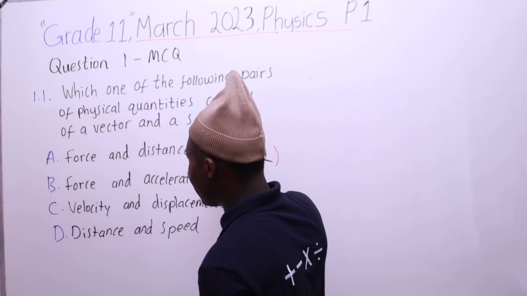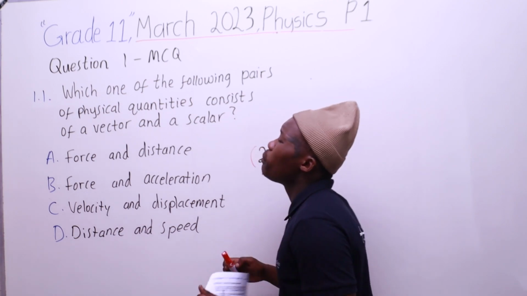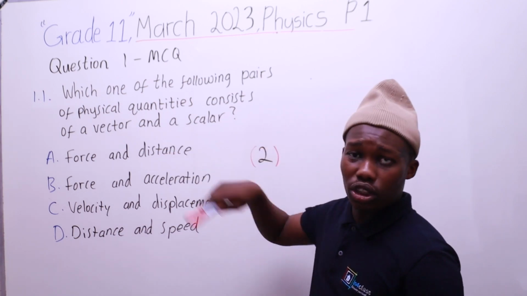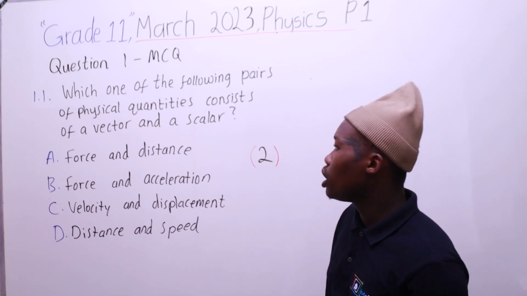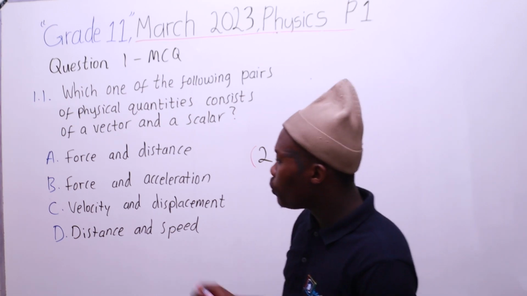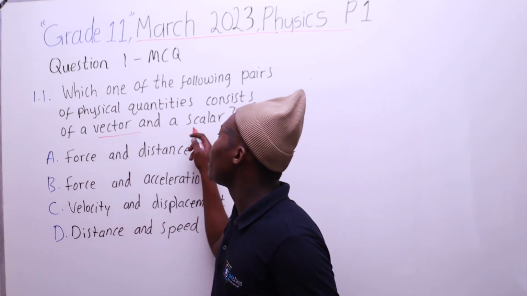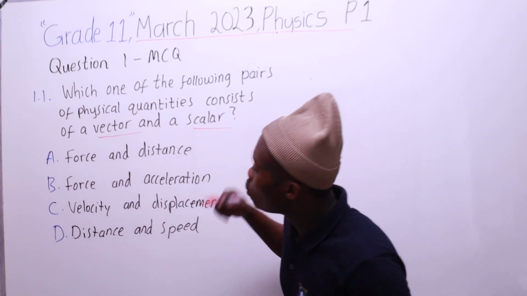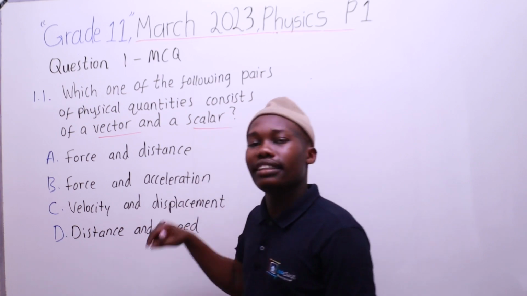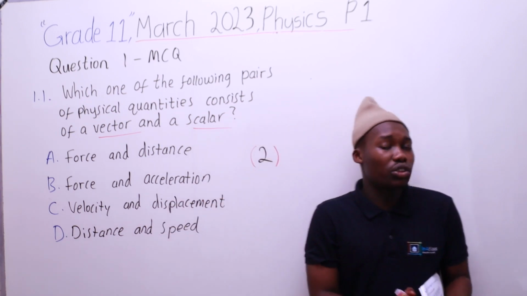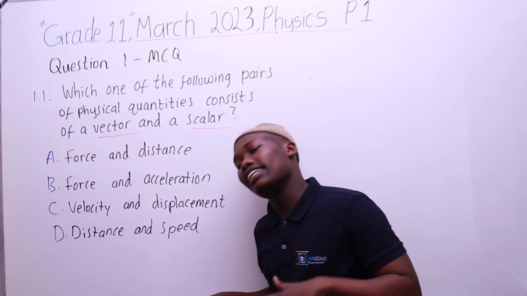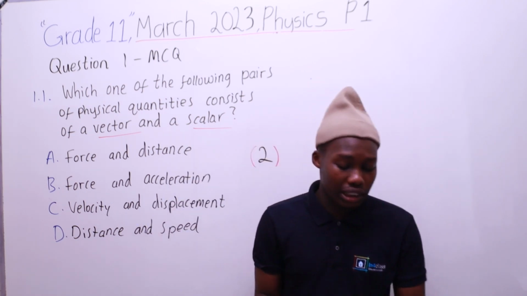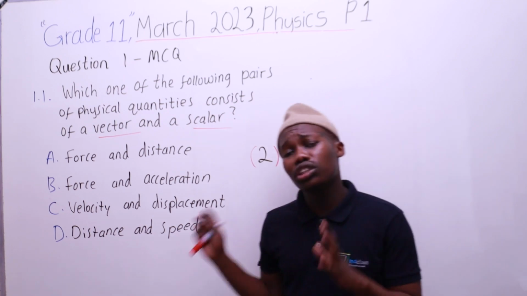So ama pairs lawa. Yipi ke enama physical quantities lawa? Ama physical quantities yibona force or acceleration or speed konke lokho. Yona yipi e consists of la khona i-vector ne-scalar? Which means in order to answer this question kuzomele sazi phela ukuthi yini i-vector yini i-scalar. Okay, also ngibeke eceleni le question paper.